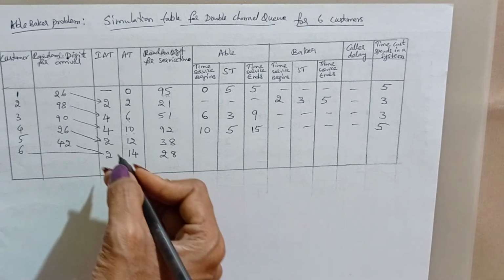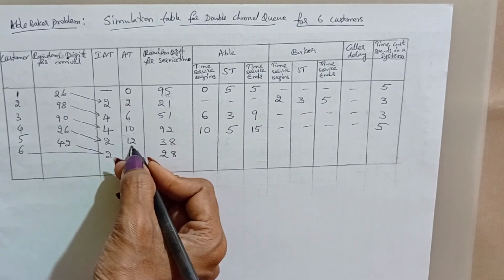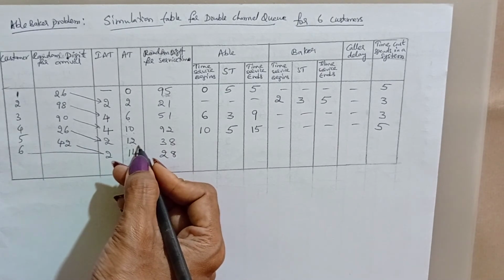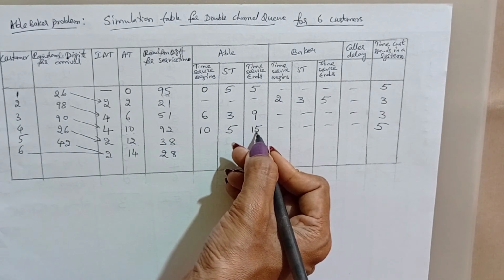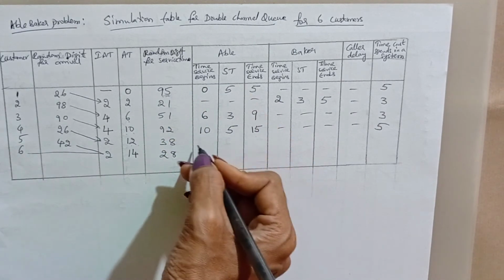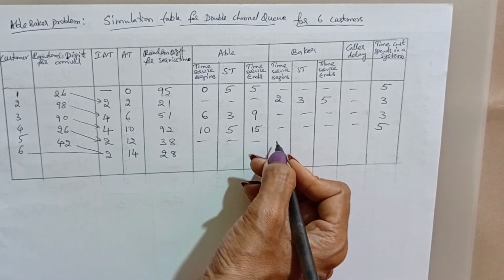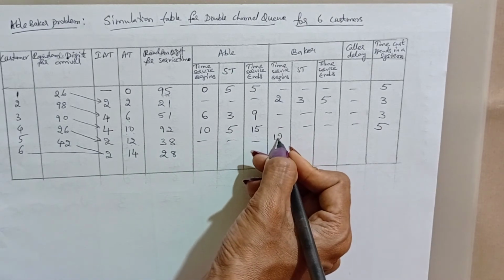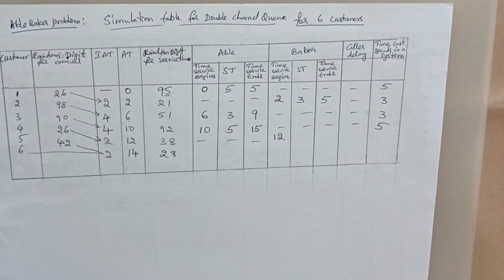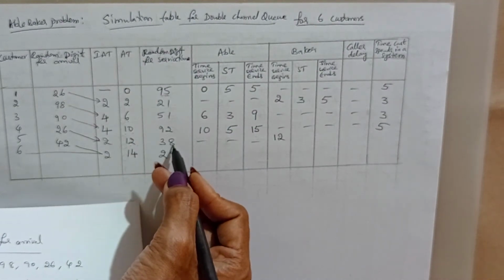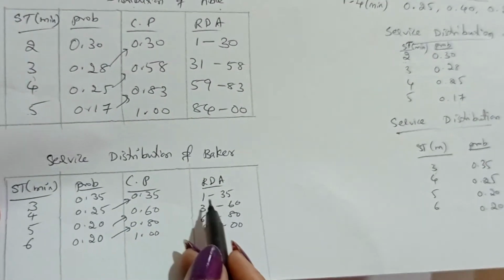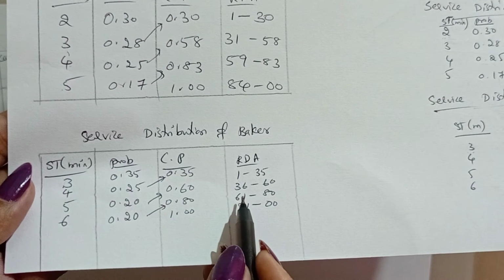At clock time 12, Abel is busy, so the service is given by Baker. That means the call is attended by Baker. So check that random digit, that is 38, from the Baker table. 38 is in between 36 to 60, that is the second row, which is 4.